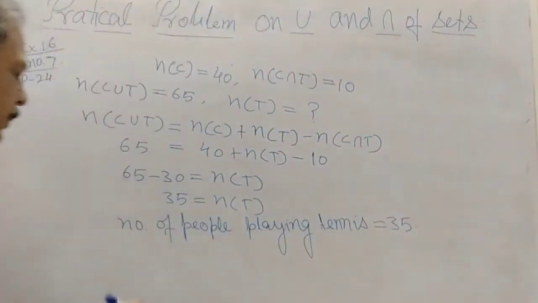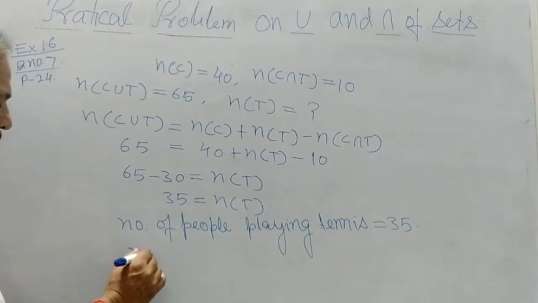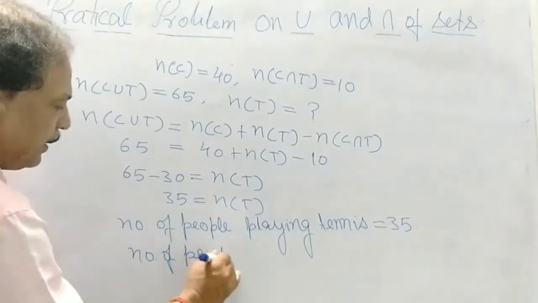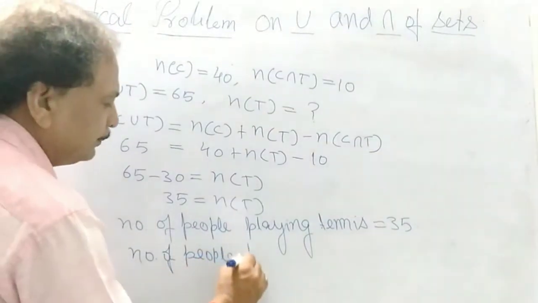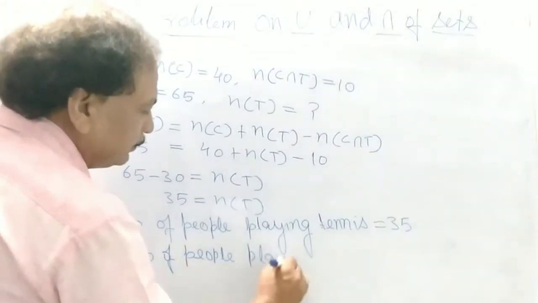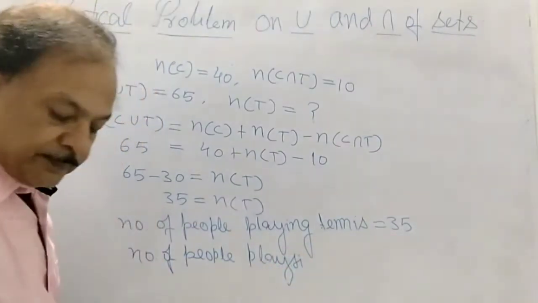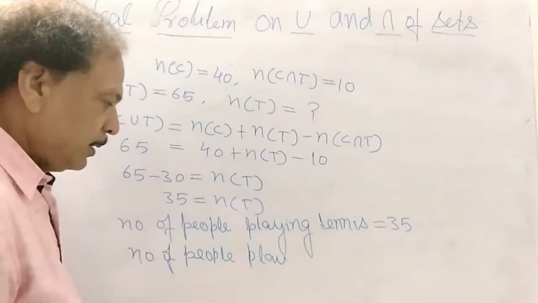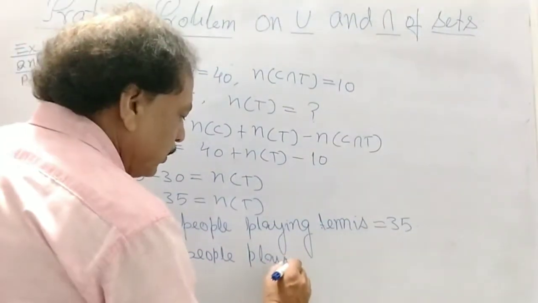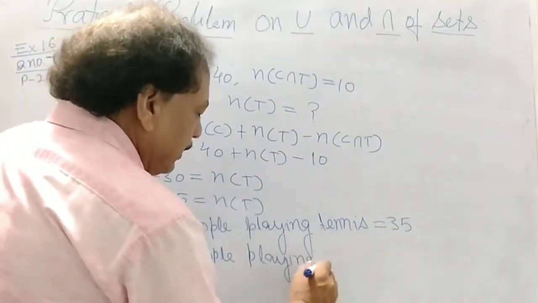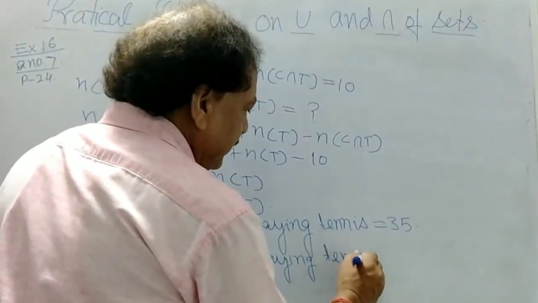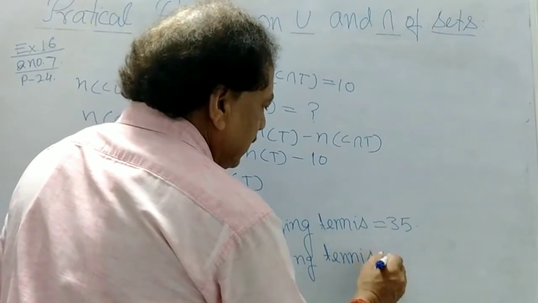The number of people playing tennis only.